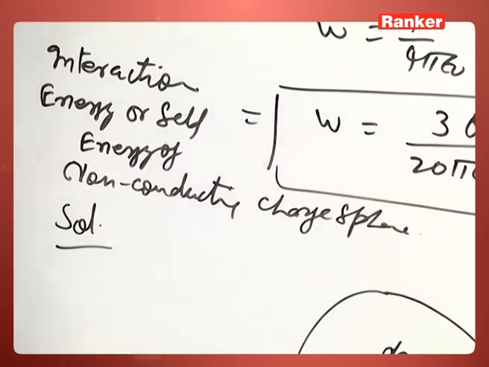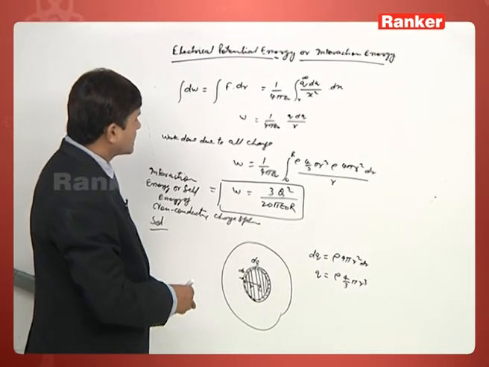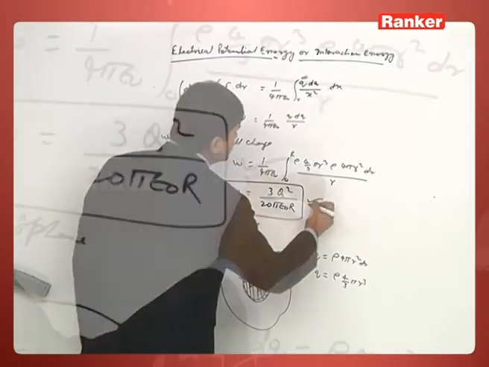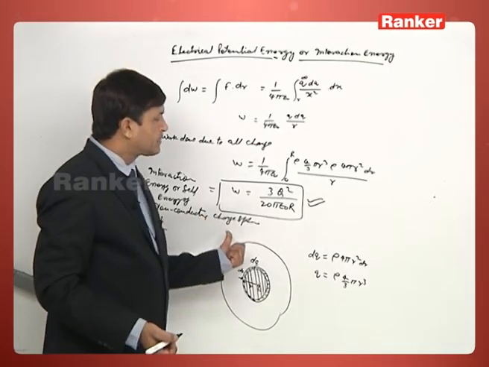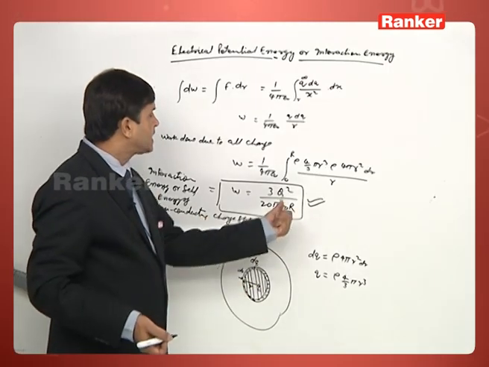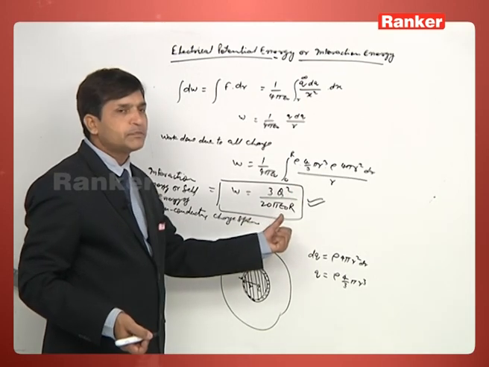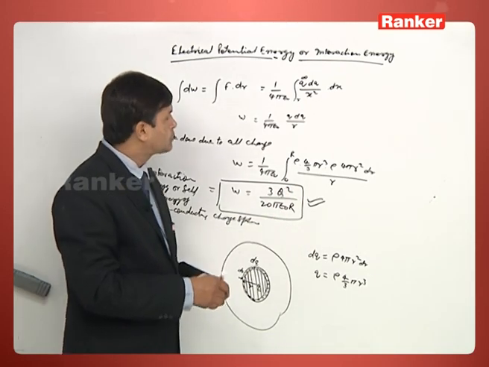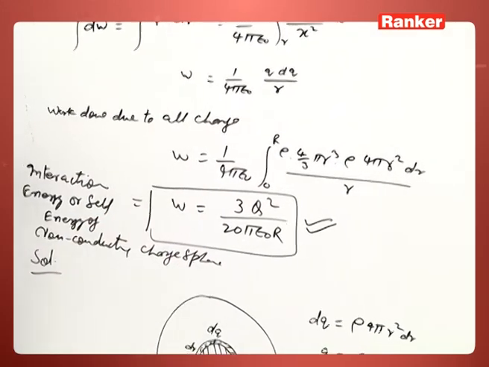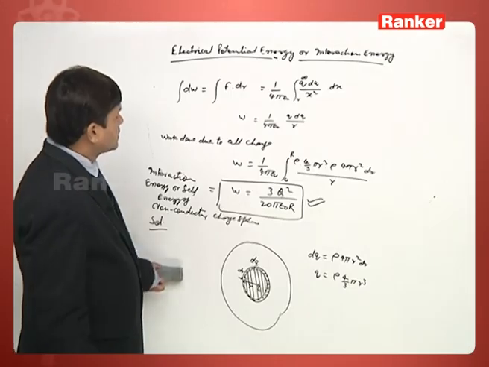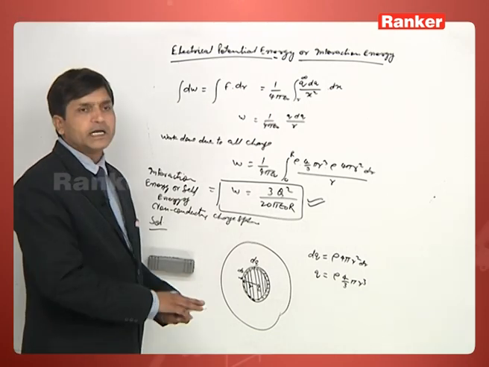So, this is a very important relation, and we have to use it here. This is one relation, and in the previous case we found the self energy of a spherical shell is given as q square by 8 pi epsilon naught r. So, these two relations we have to remember, because they are very useful in the next question. This is the self energy of a charged sphere.